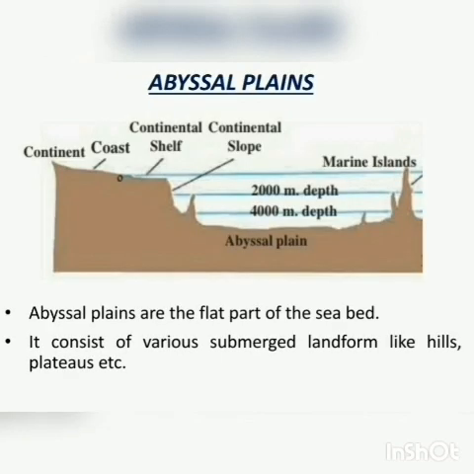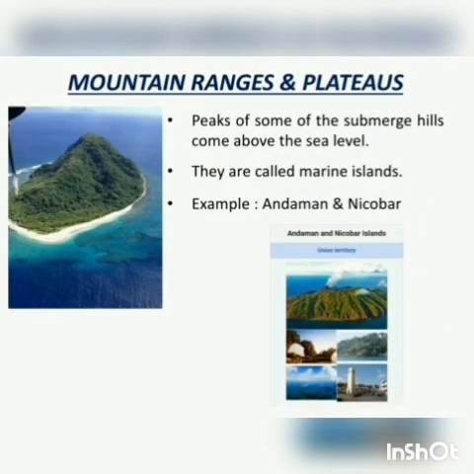Beyond the continental slope lie the abyssal plains, which are the flat part of the seabed. The abyssal plain consists of various submerged landforms like hills, plateaus, etc. Mountain ranges and plateaus. The hills and mountains found on the ocean bed are called submerged hills and mountains.